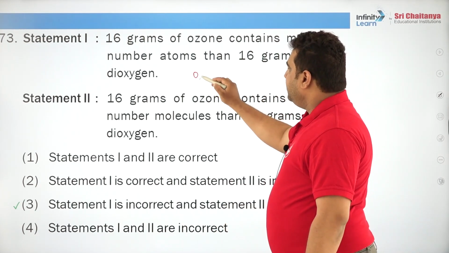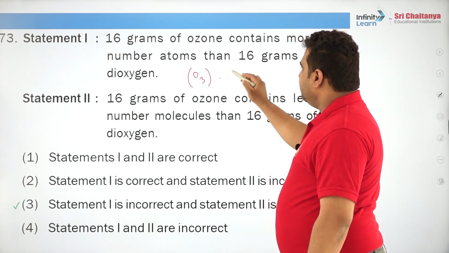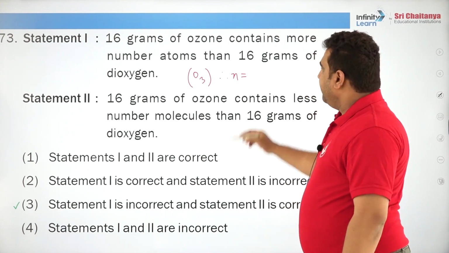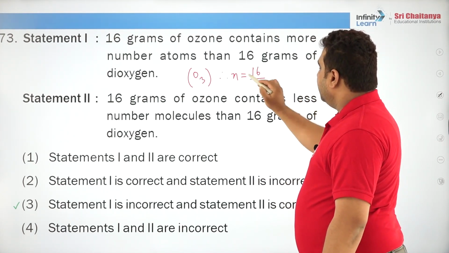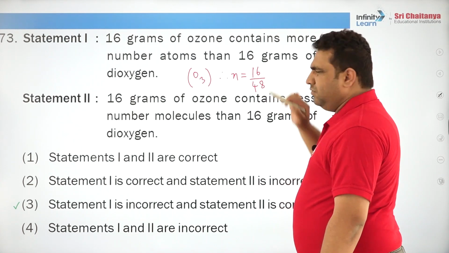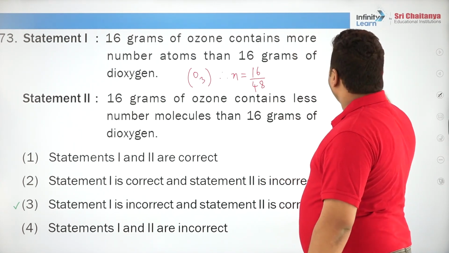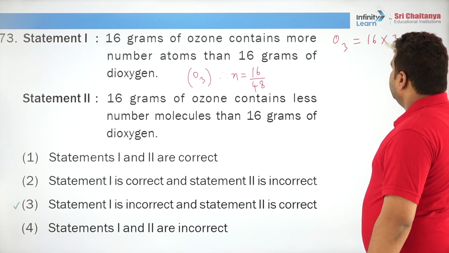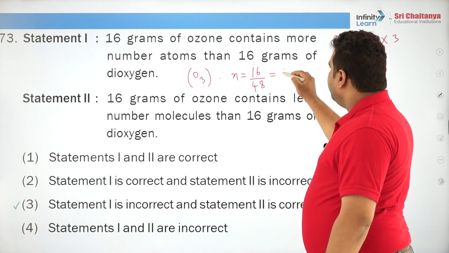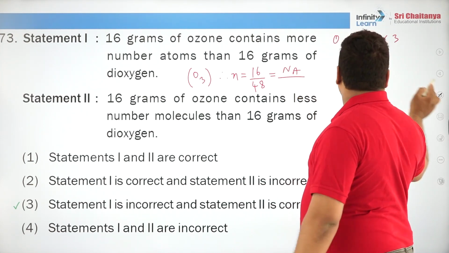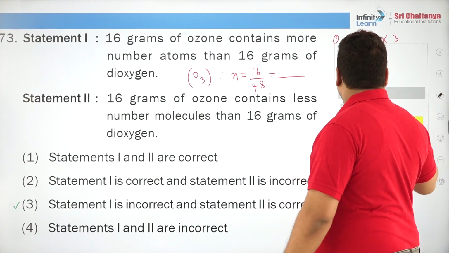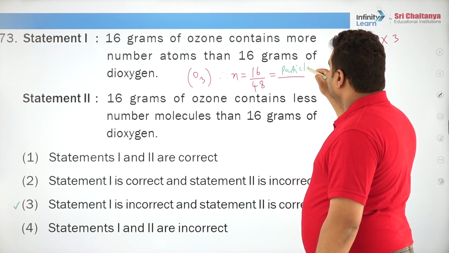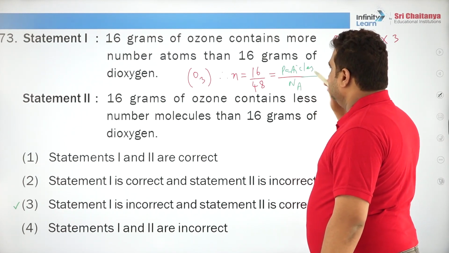First, if you speak about ozone, 16 grams is the weight. The gram molecular weight of ozone, O3, is 16 into 3, which is 48. So, number of moles is equal to number of particles, that is ozone molecules, by Avogadro number, correct.